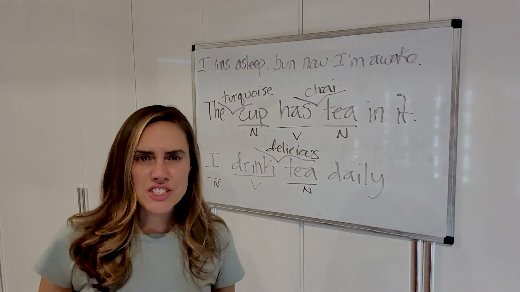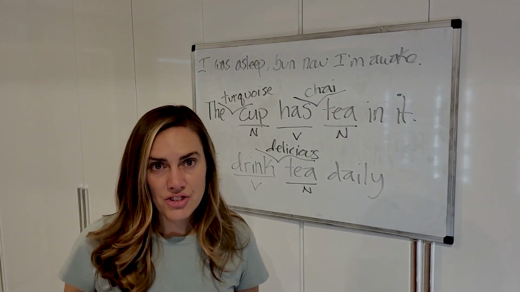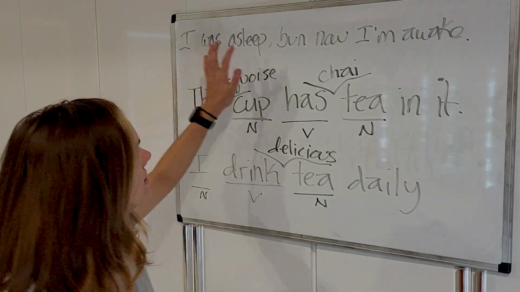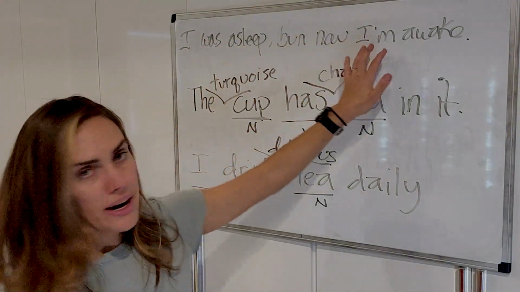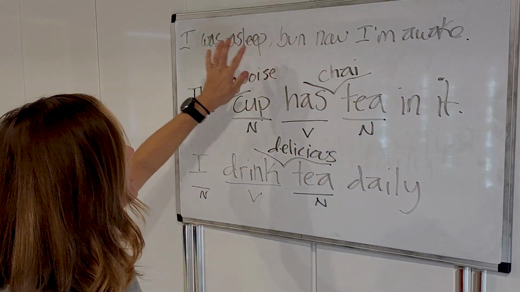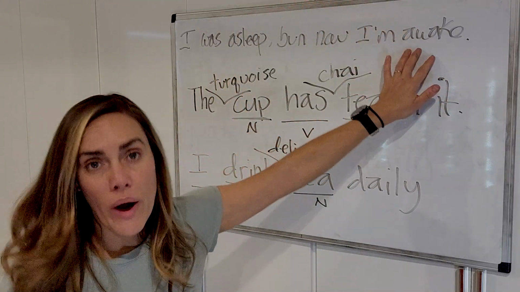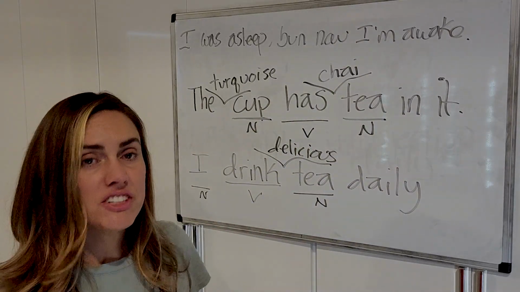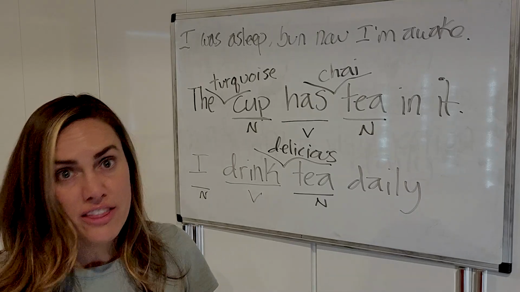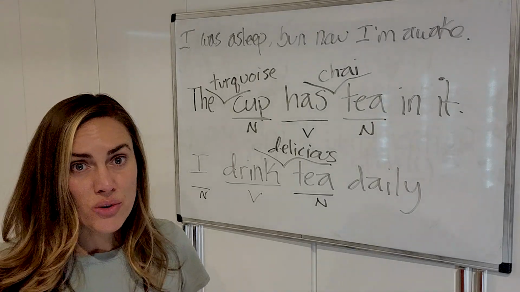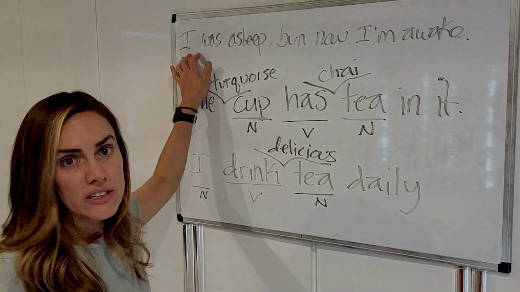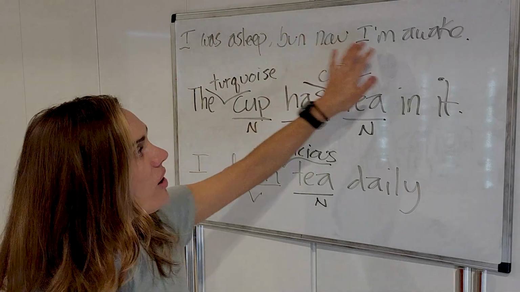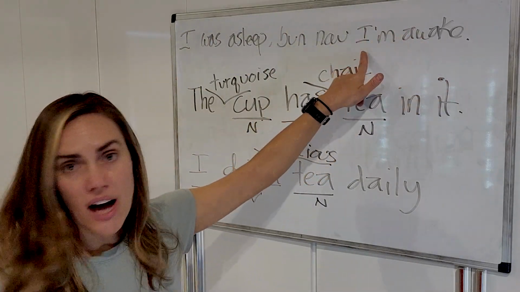But before we move on, just to give you an example of what I mean by the adjectives that don't come before nouns, let's look at these. I was asleep, but now I'm awake. Okay, these words, asleep, awake, they are adjectives, but what are they describing? You have to look for the noun, or the person, or the place, or the thing, or the idea. And the only real noun you have here is a person, I. So, I was asleep. This describes I, okay? But now I'm awake. Awake describes I as well.